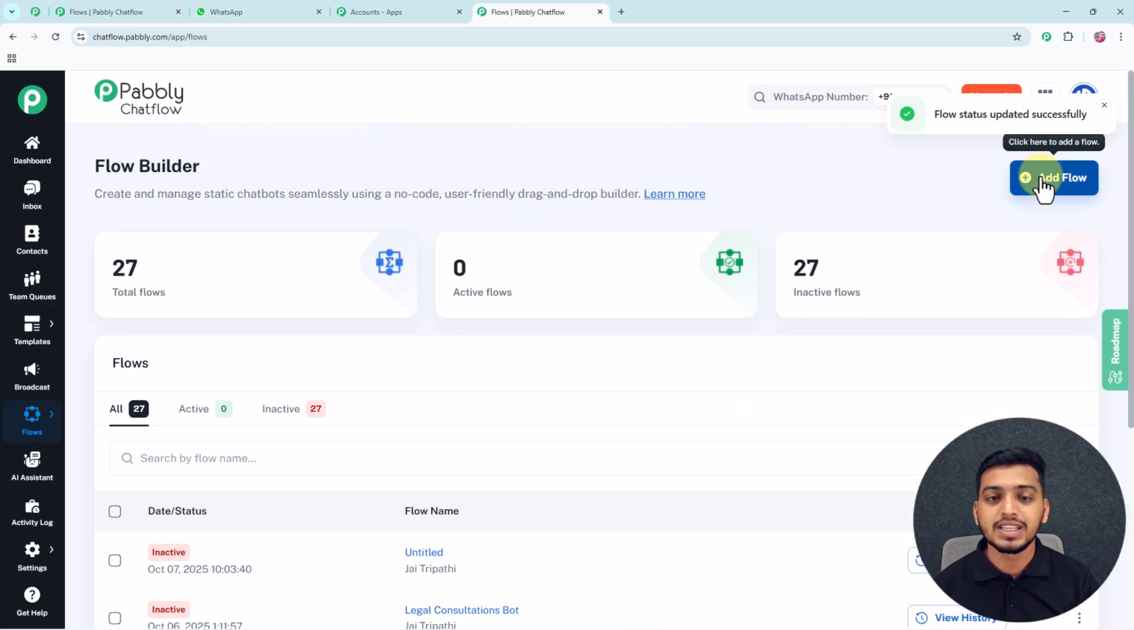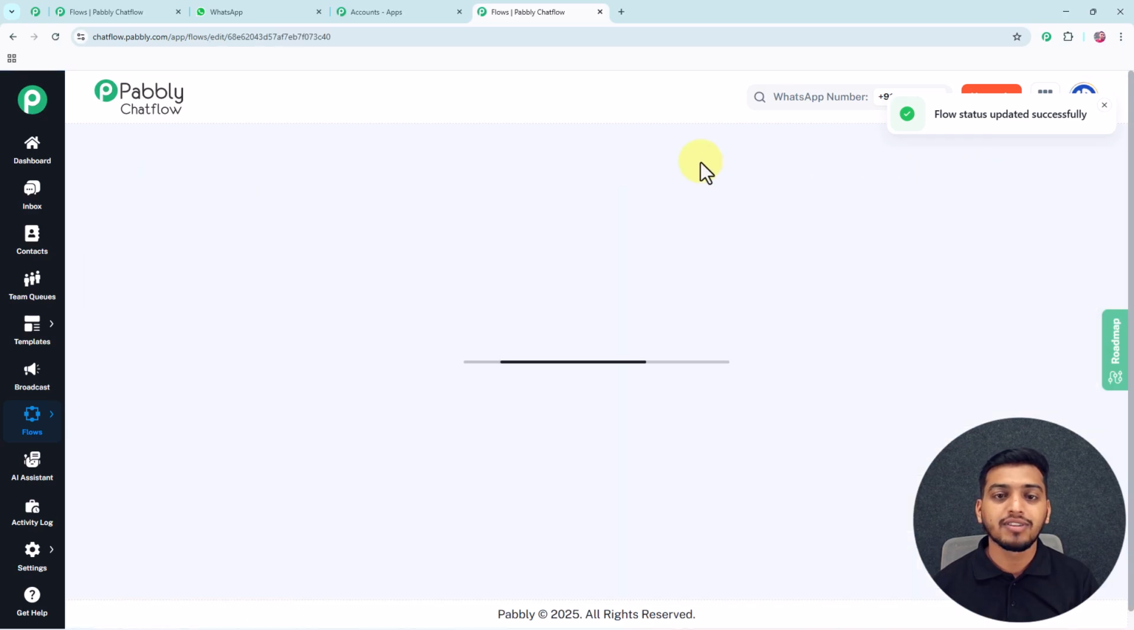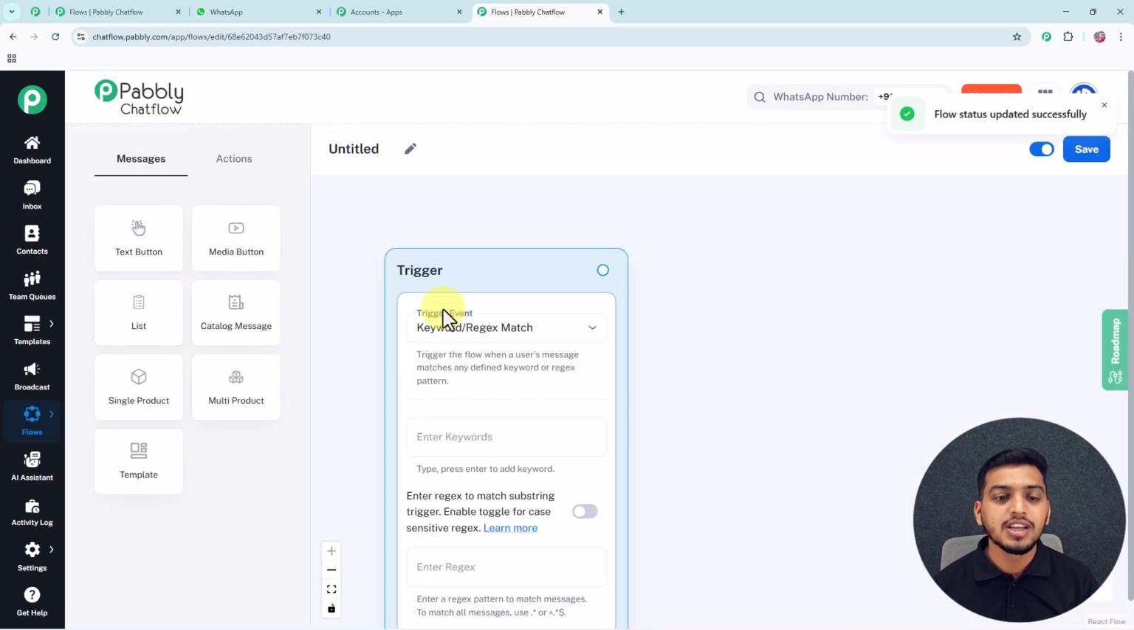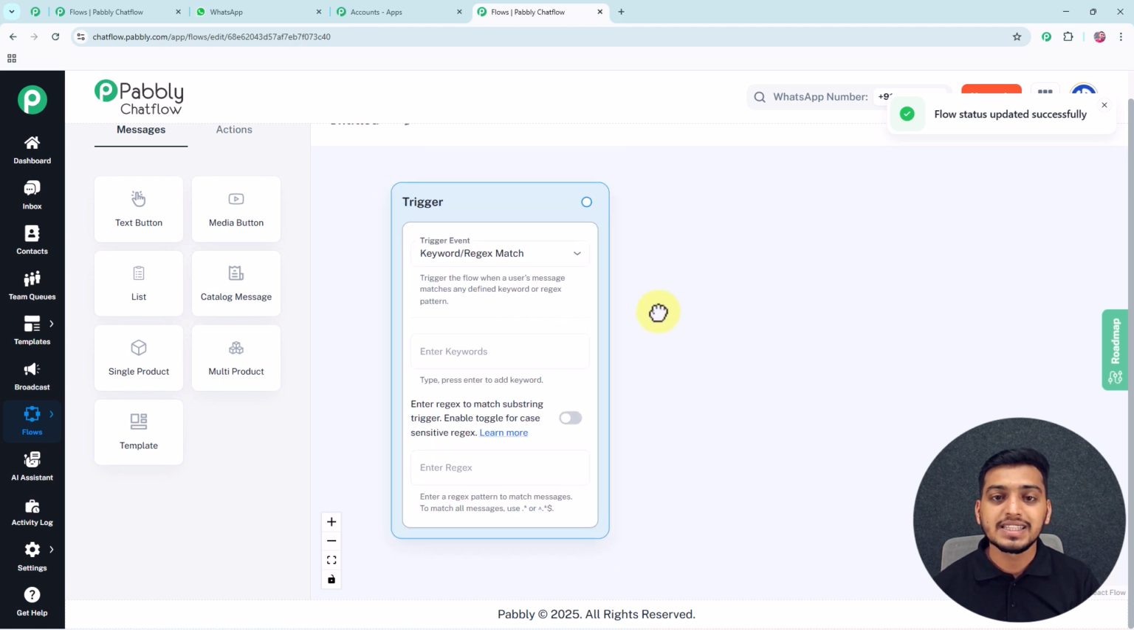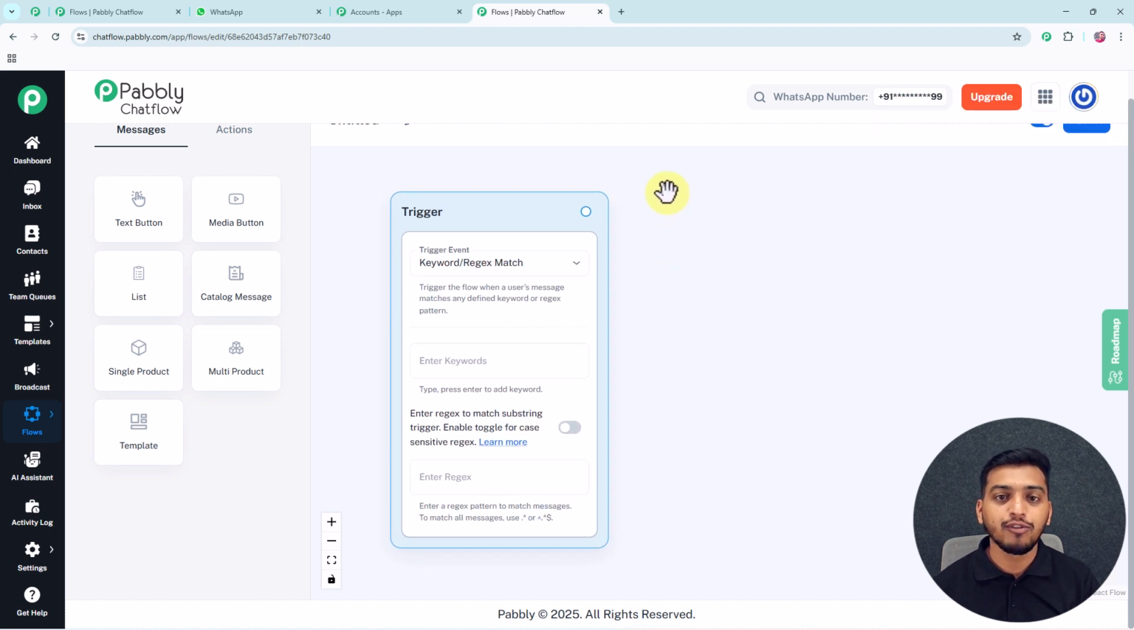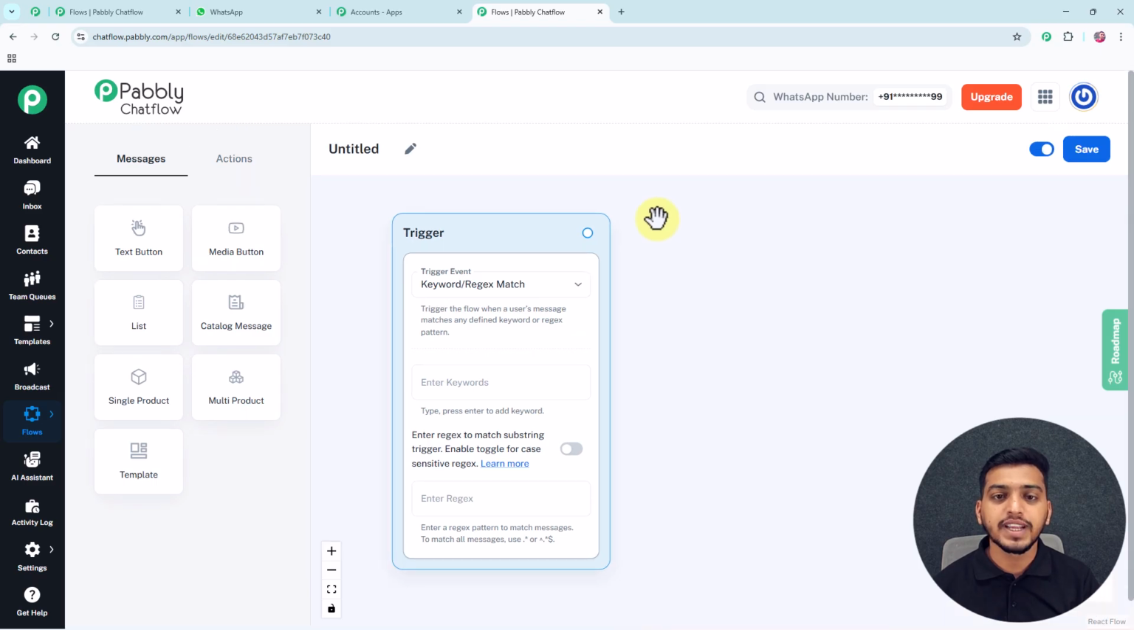Now I will click on this add flow button to start creating a new chat flow for myself, and after that I will get directed to this page where we have this most important button, trigger, and this trigger is like the event on which I want my chat flow to get triggered. So before working on this trigger button, first of all I would like to give a meaningful name to my chat flow as legal consultation bot.